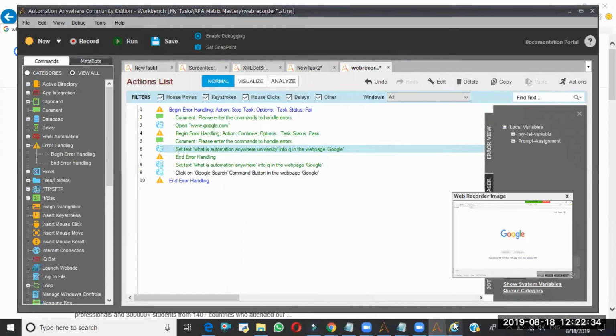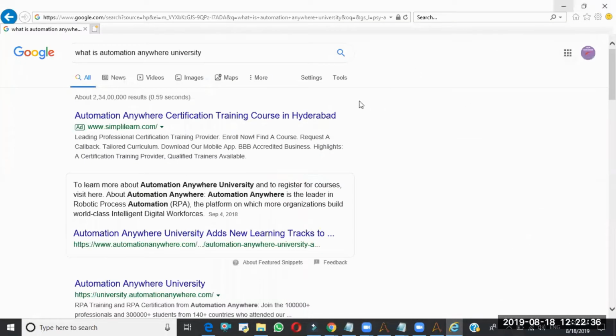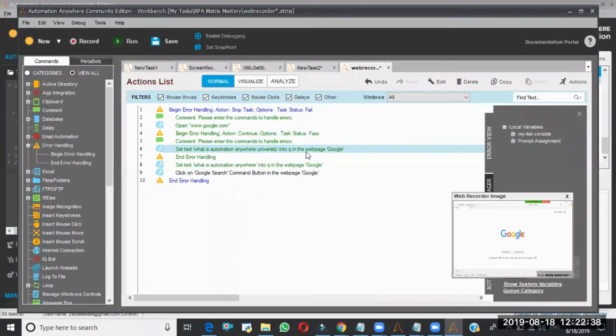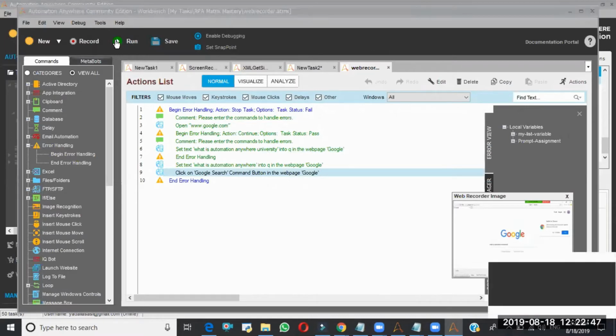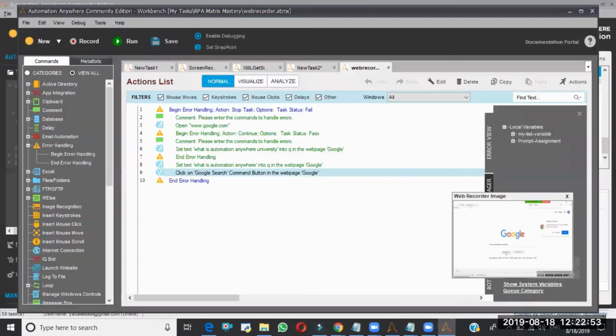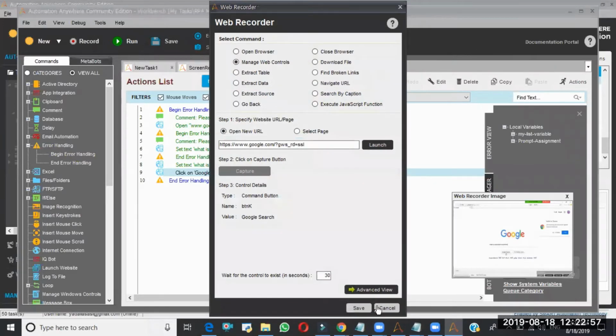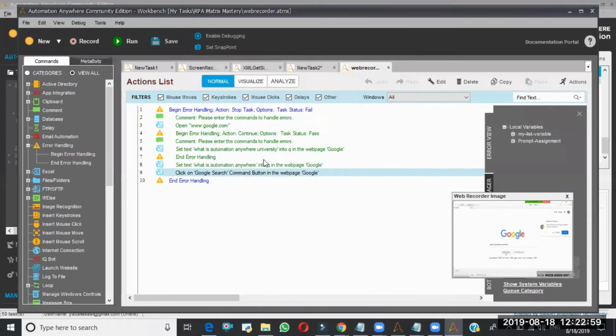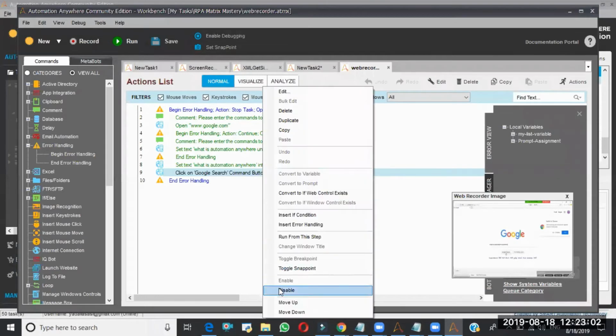This time the bot will try to click on this Google search button, but the button is not there, so it will give the error. Oh, it's opening automatically. This also has this feature. Okay, I'll do one thing: I'll create one error.